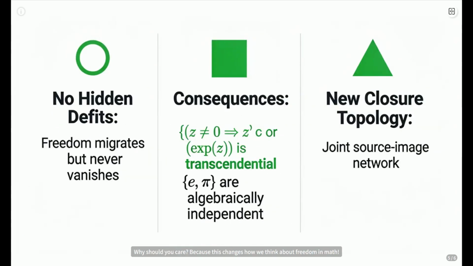Why should you care? Because this changes how we think about freedom in math. It says generative freedom isn't lost, just maybe shifted between the additive world and the multiplicative world. You can't have an input responsibility just disappear. This directly implies cool things. If z is not 0, then z or exp(z) must be transcendental. And yes, e and pi are algebraically independent. More broadly, it suggests we need to look at the joint source-image graph, not just one side, to understand these deep structures. It's a new topology for understanding mathematical independence.